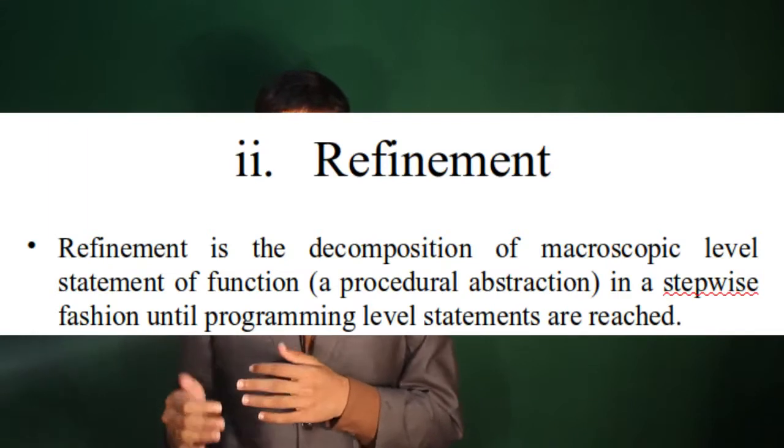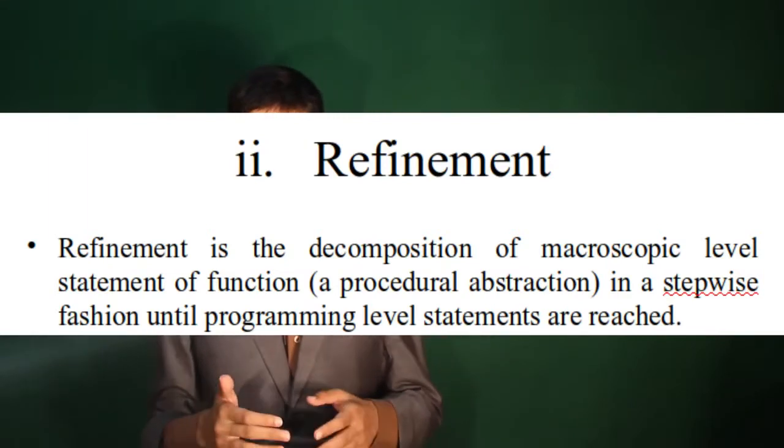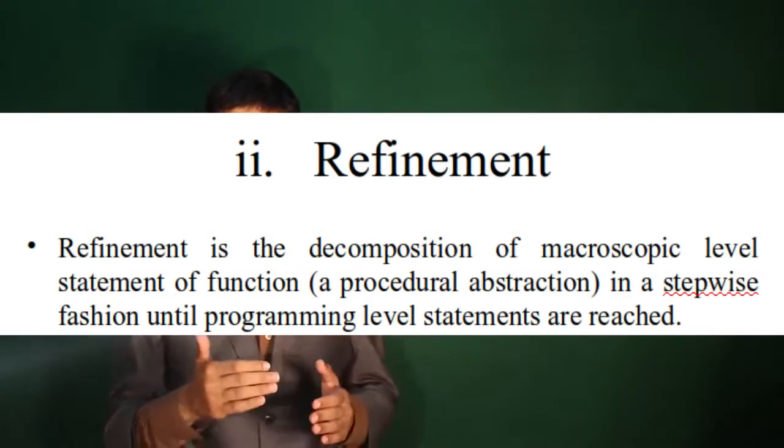Next is refinement. Refinement is the decomposing of microscopic level statement of a function, a procedural abstraction in a stepwise manner. Refinement means improving. When you code, the next time you improve the version of the code by explaining the detail. Refinement, improving. Filtering and improvement, this is known as refinement.